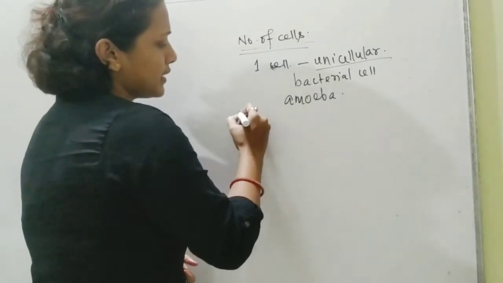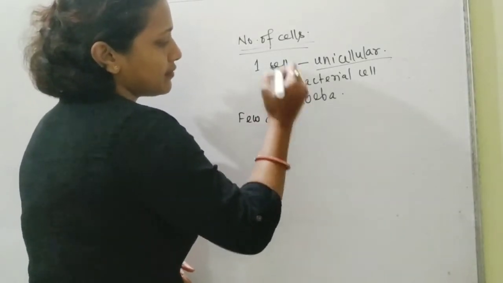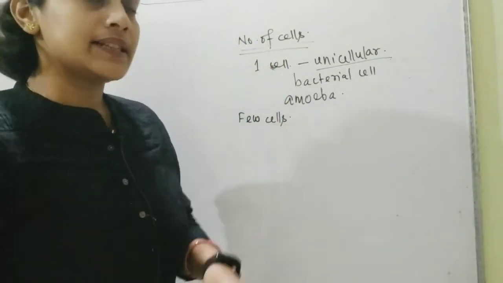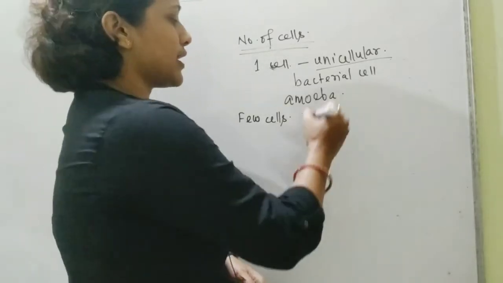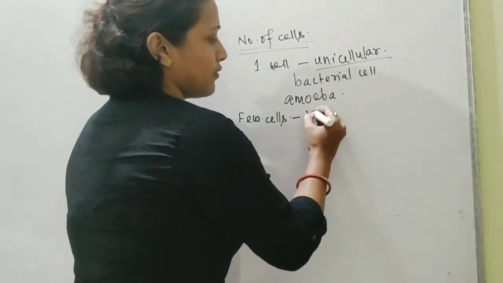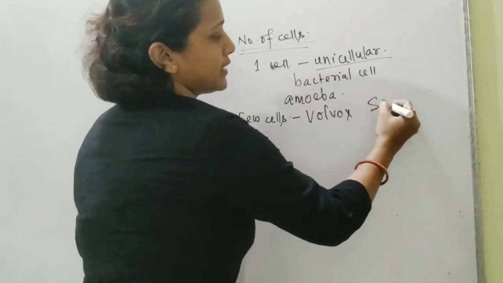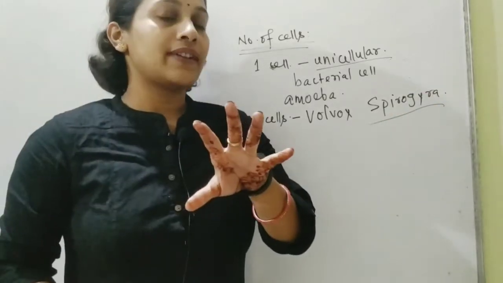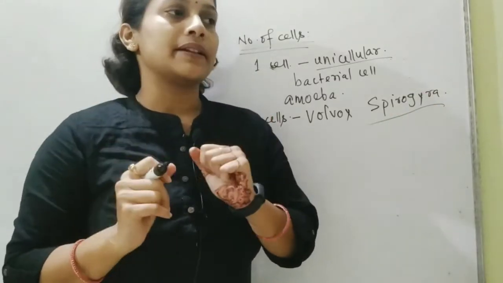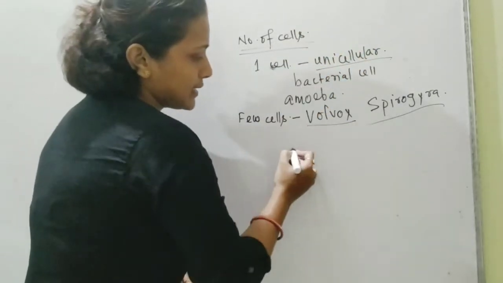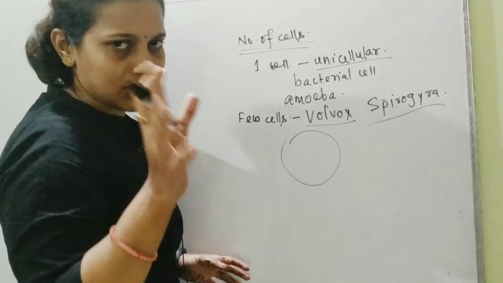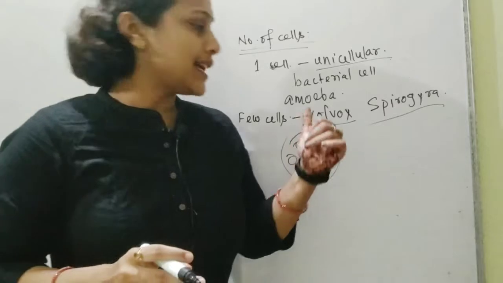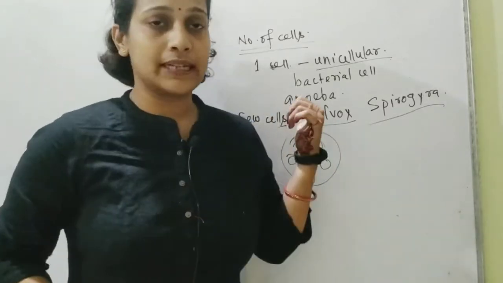Now suppose there are only a few cells, which means just a cluster of cells, and still they have become one single organism. They are considered as one single organism. In that case, you can take the example of Volvox and Spirogyra. Now actually Volvox and Spirogyra belong to the family Algae. And Volvox, you can say, the structure is spherical. Inside it, the cells will be just scattered. That's why we have used the term few celled organisms.